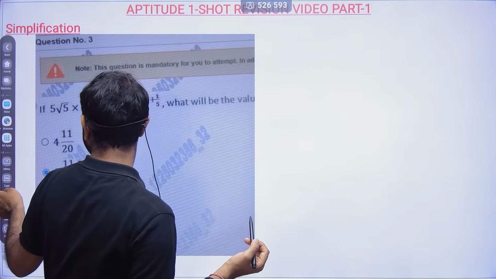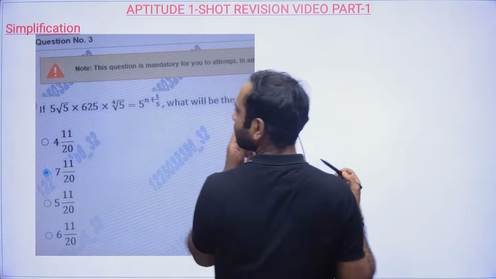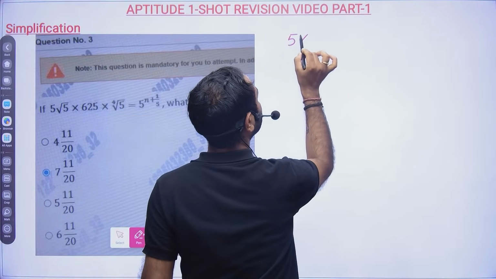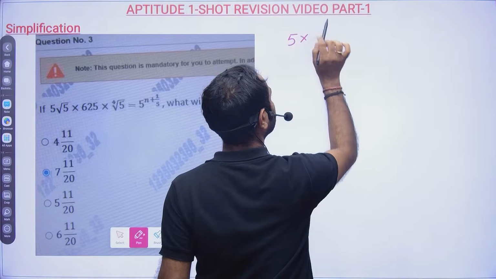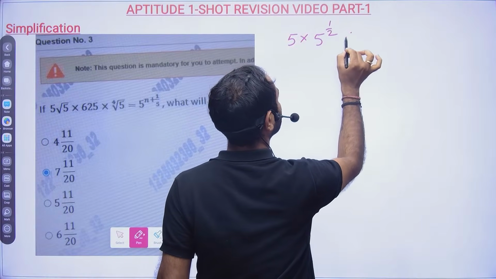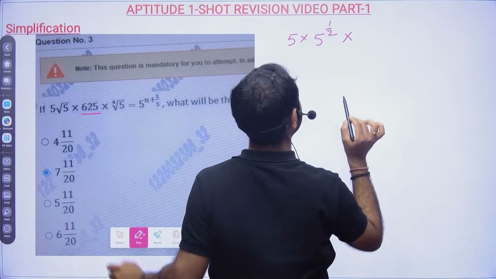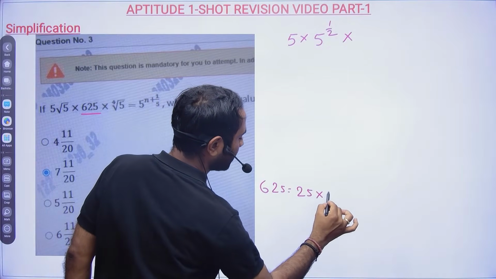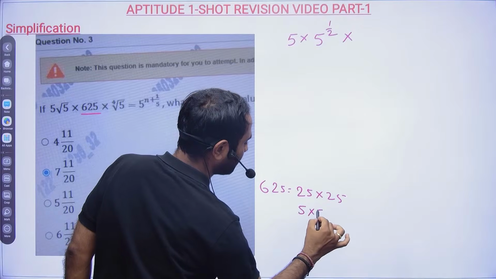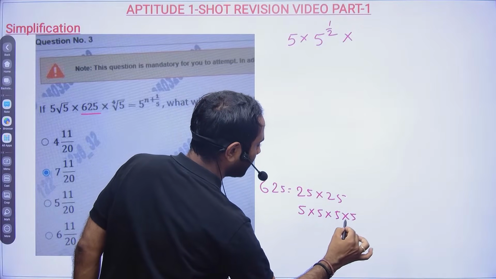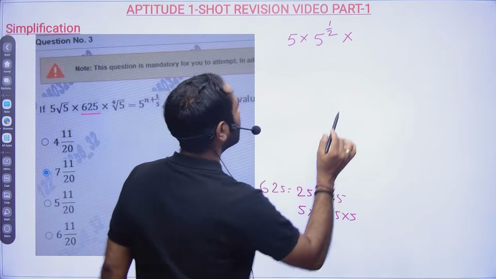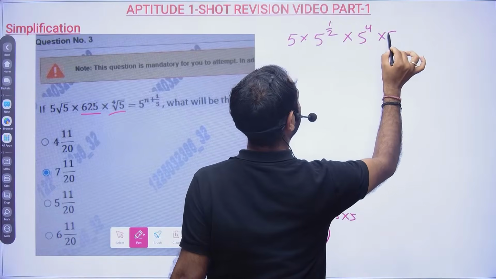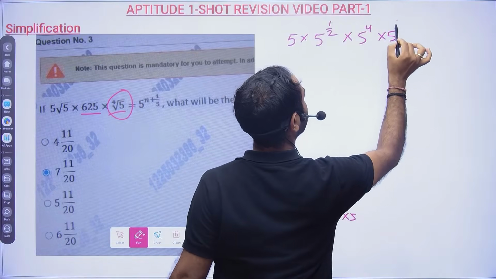Now let's see how we can solve it. 5 root 5. What will root 5 be? Root 5 is nothing but 5 to the power 1 by 2. Then you have 625. 625 is nothing but 25 into 25, that is 5 into 5 and then 5 into 5. So it will be nothing but 5 to the power 4. Here it will be 5 to the power 4, and then into 5 to the power 1 by 4.